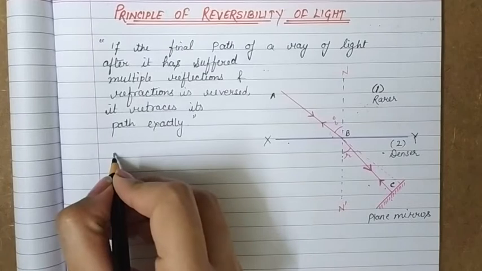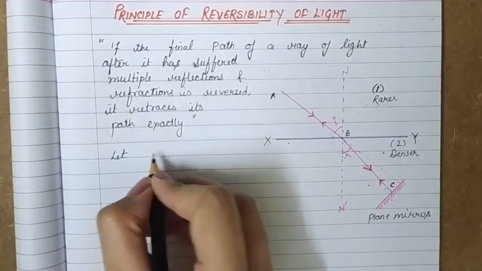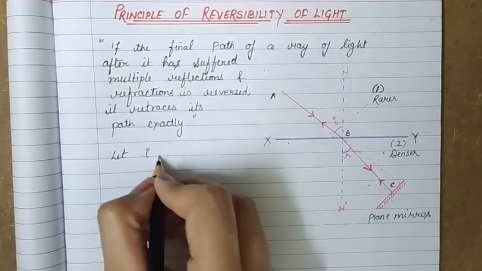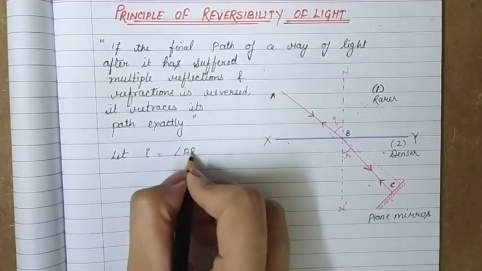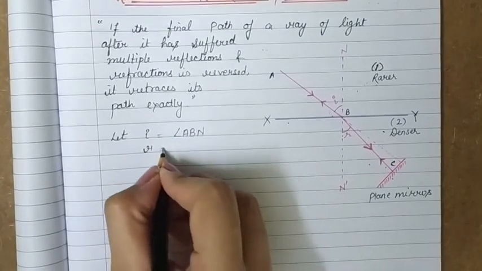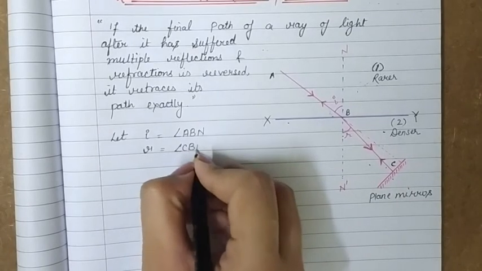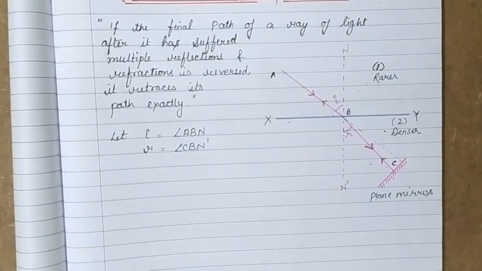Let i be the angle of incidence, which is equal to angle ABN, and r be the angle of refraction, which is equal to angle CBN dash.